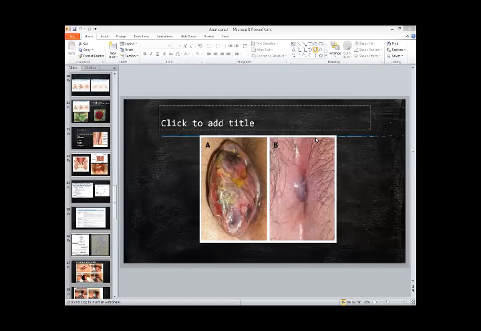So fissure hasn't got any external or internal opening. It is just like, you must have seen many times, cuts come on your lips, longitudinal, in the oral cavity, on the lip. Similarly, a longitudinal cut or tear or laceration in the anus is called fissure.